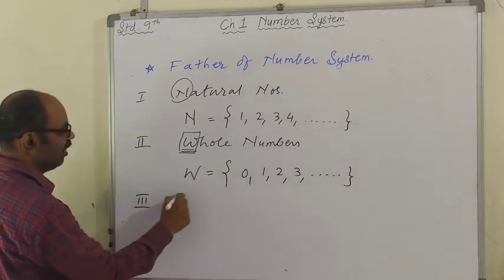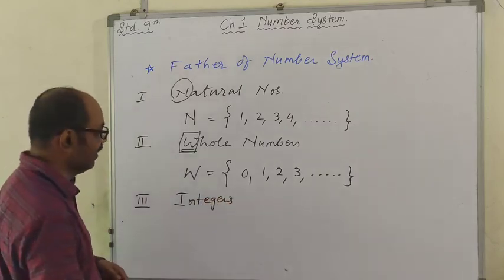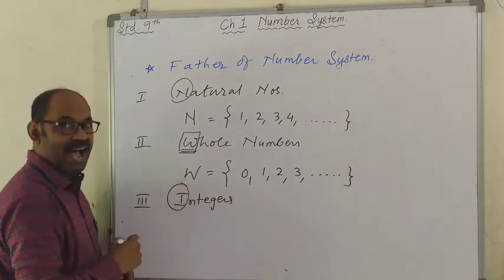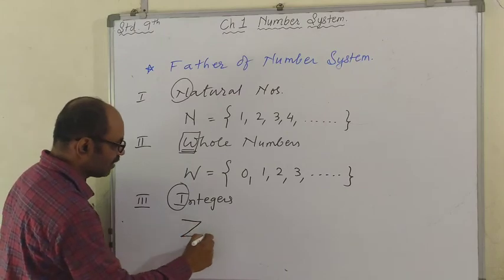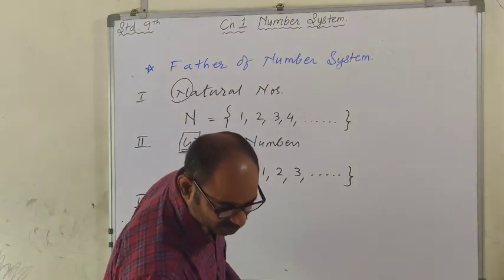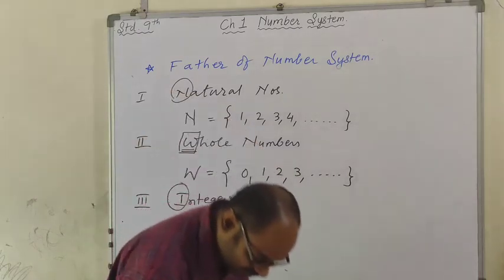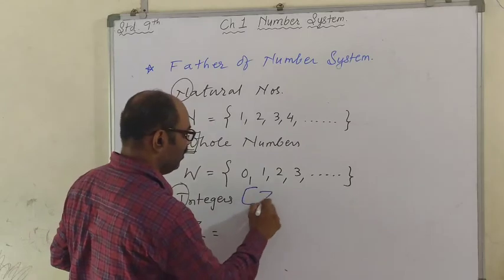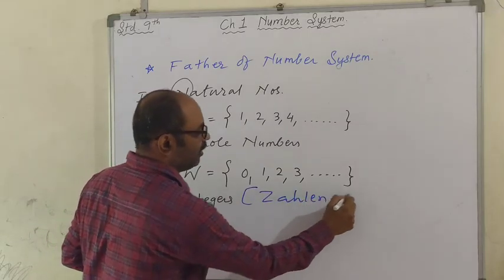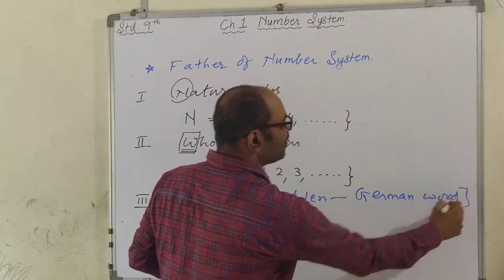Then third, we learned about integers. The symbol is not I. The symbol is taken as Z. Z is actually from Zahlen.